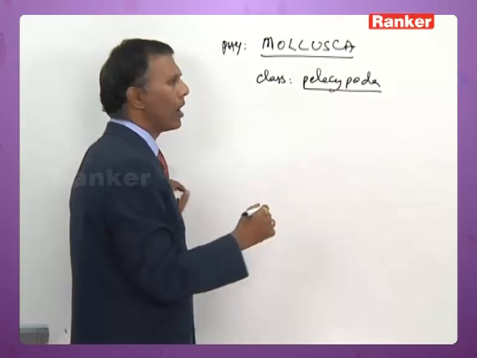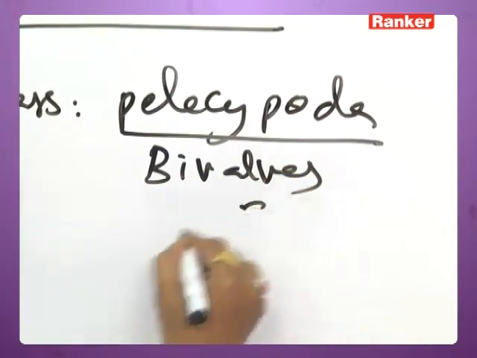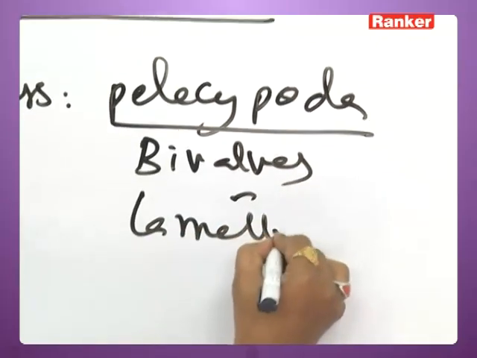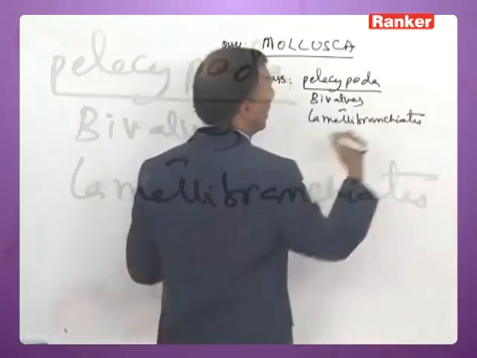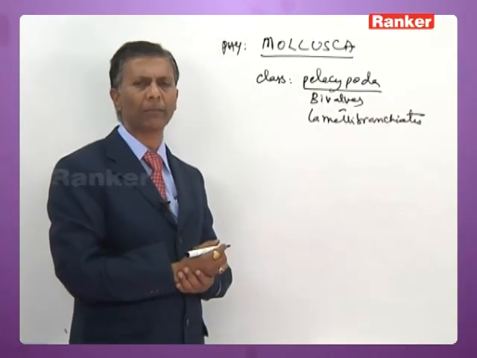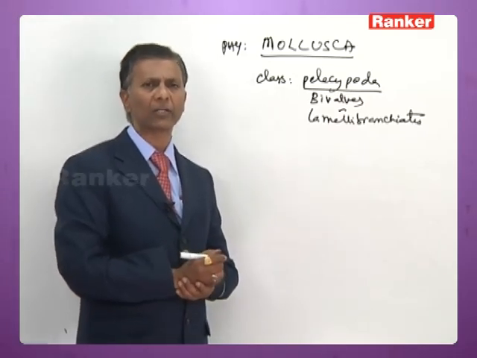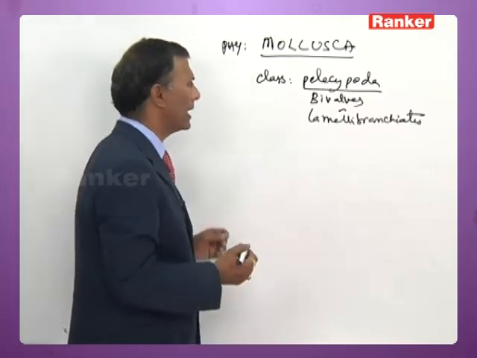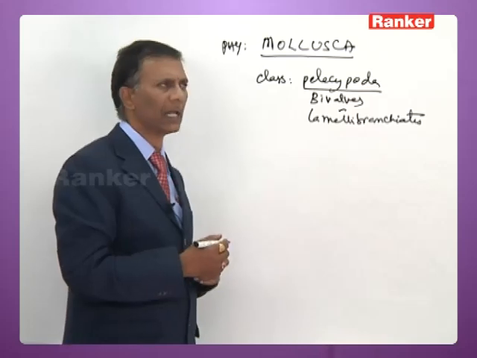Pelecypods are commonly called bivalves or lamellibranchiates. The shell has got 2 valves, that's why we call them bivalves. The gills are bipectinate and leaf-like, that's why we call them lamellibranchiates. They are marine or freshwater, and some of them are terrestrial.